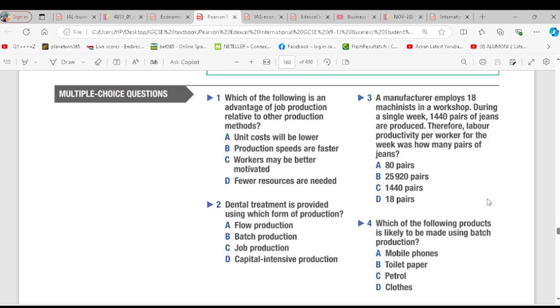Number 1, which of the following is an advantage of job production relative to other production methods? Unit costs will be lower. Production speeds are faster. Workers may be motivated. Fewer resources are needed.